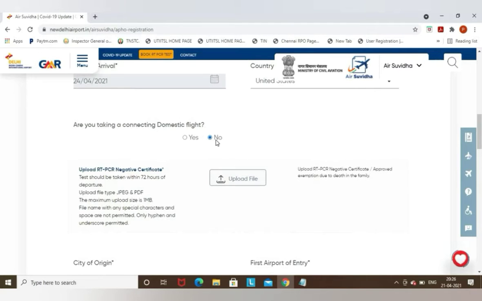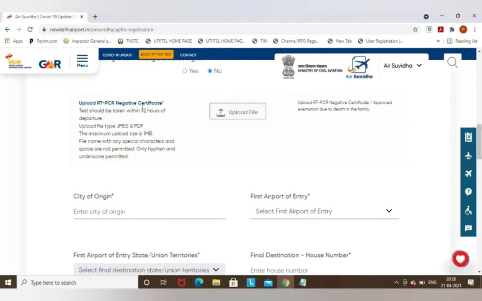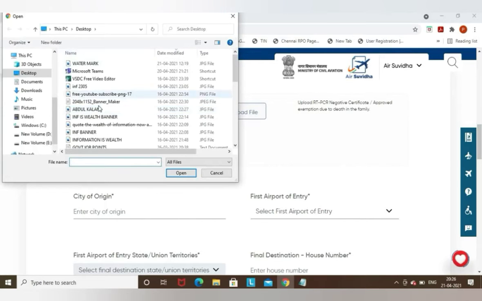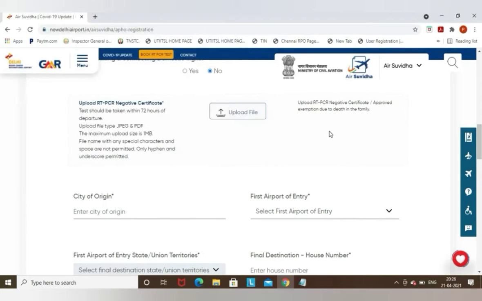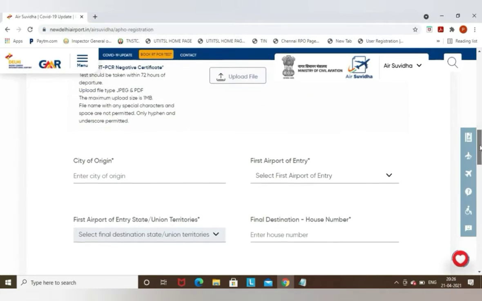Now it is asking, friends, upload your RT-PCR negative certificate. You need to have your RT-PCR negative certificate done within 72 hours from your departure time. You need to upload the same on this particular link. You need to have the scan copy of your original RT-PCR negative certificate in your system so that you can upload it immediately.